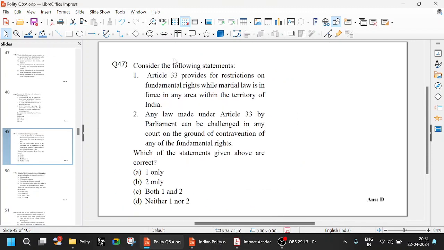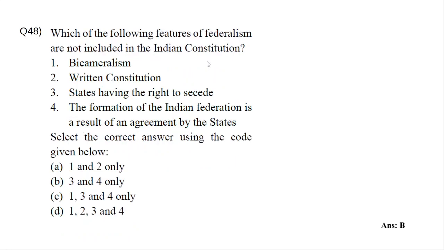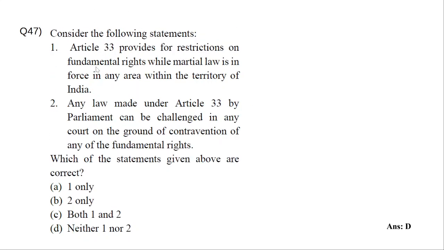If you go back to the question, Article 33 provides for restrictions on fundamental rights while martial law is in force. This is wrong. If we are talking about martial law, then it is Article 34. So this is wrong. Any law made under 33 by Parliament can be challenged in any court on the ground of contravention. This is also wrong. If it is under 33, it cannot be challenged.